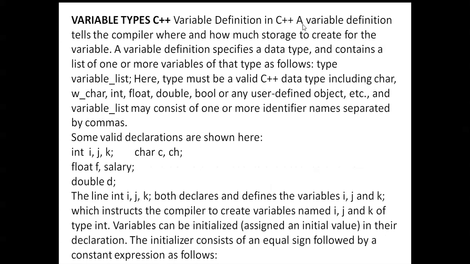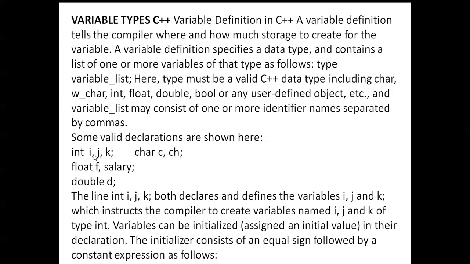Variable definition in C++: a variable definition tells the compiler where and how much storage to create for the variable. A variable definition specifies a data type and contains a list of one or more variables of that type, as follows: type variable_list. Here type must be a valid C++ data type, including char, wchar_t, int, float, double, bool, or a user-defined object. The variable list may consist of one or more identifiers, names separated by commas.